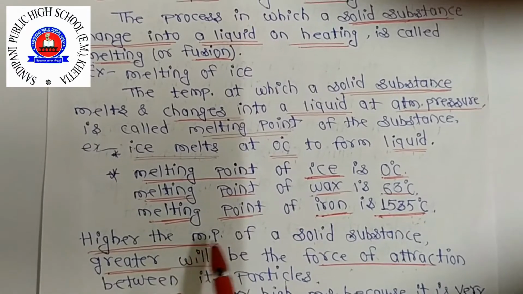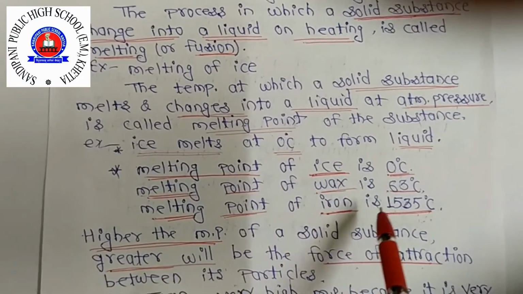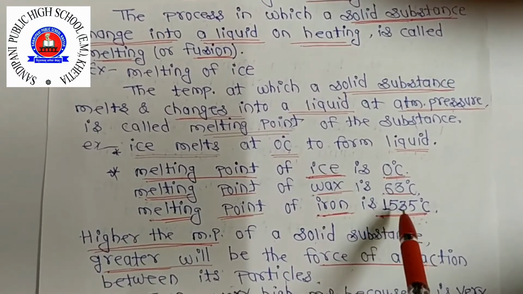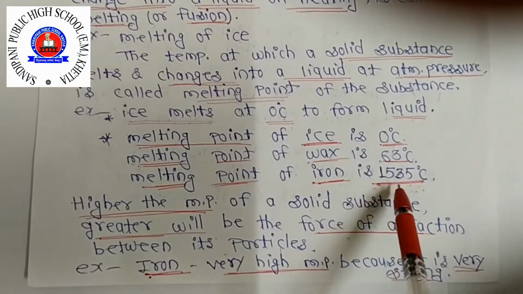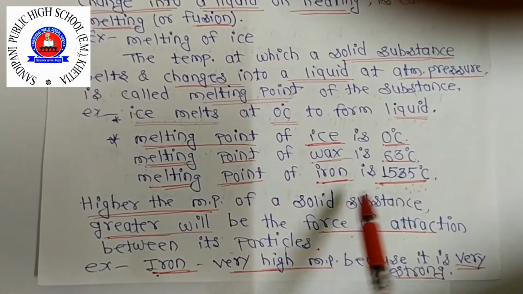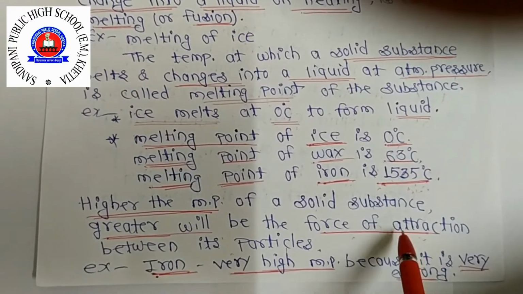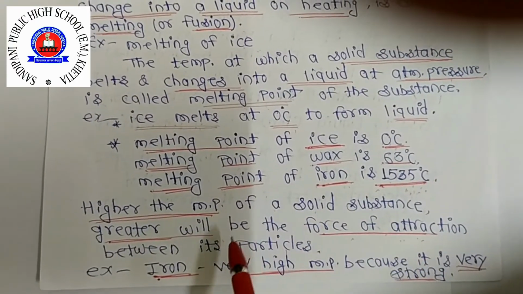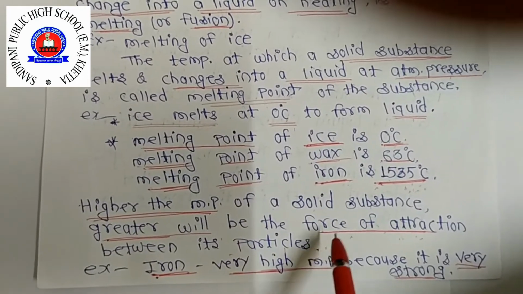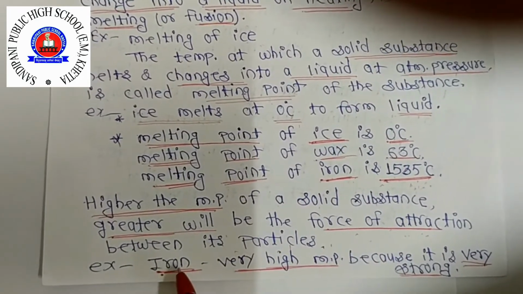Remember that. Now which of these has the highest melting point? Iron. If the melting point of iron is higher, it means the force of attraction between its particles is greater. So that's why, and why is it so?